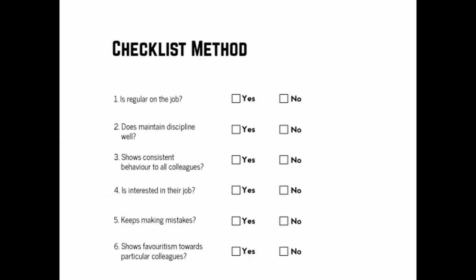And the next one is the checklist method. What is a checklist? We have so many questions for the checklist. We simply have yes or no questions, whether you are coming regularly or not, and whether you maintain discipline or not. What is your behavior with your colleagues? What about your job interest? Do you keep making the same mistakes as in the past? So you can answer yes, yes, no, no, yes, yes, yes, no, no.